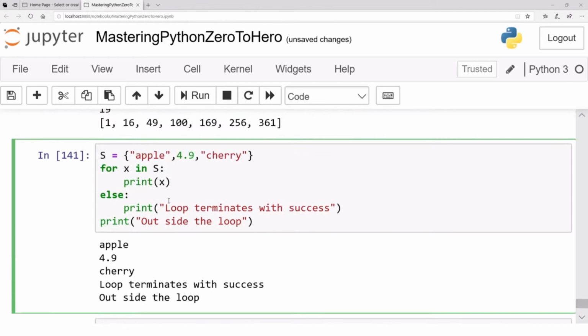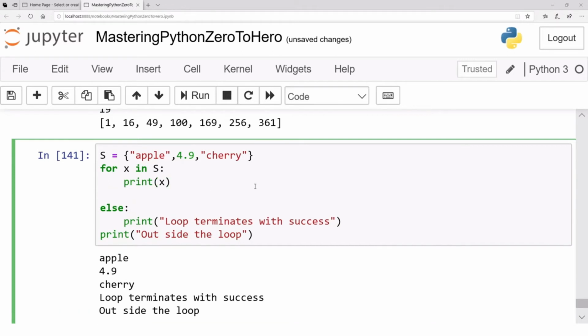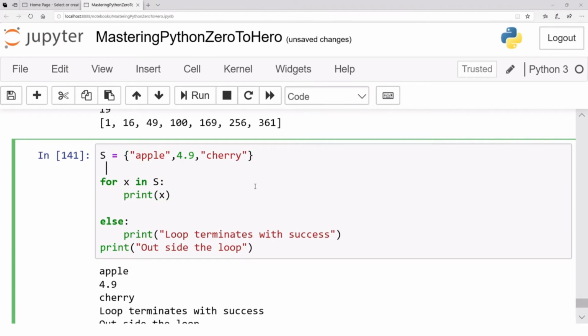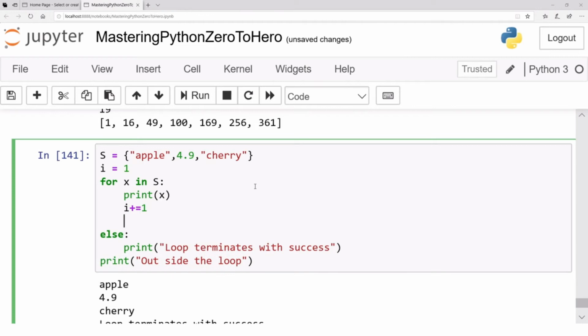Okay, now you might be thinking in what case this else will not execute. Okay, if for example, as long as X is in S, let's say I take a counter here, I equals 1, that's a counter, and every time I just increment, I plus equals 1, and then I check if I is equal to 3.